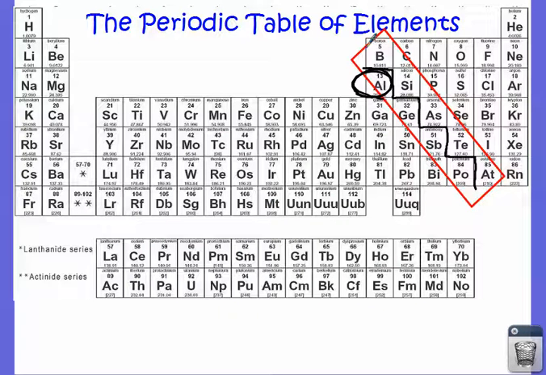And these guys are right along the stair step of our periodic table. So when you look at the periodic table, there's a bold line here. That's what I like to call the stair step. And the elements just on the top of the stair and just on the bottom of the stair are metalloids. The only exception being Al, aluminum. That's classified as a metal. But the other ones like boron, silicon, germanium, arsenic, antimony, these are all going to be metalloids.